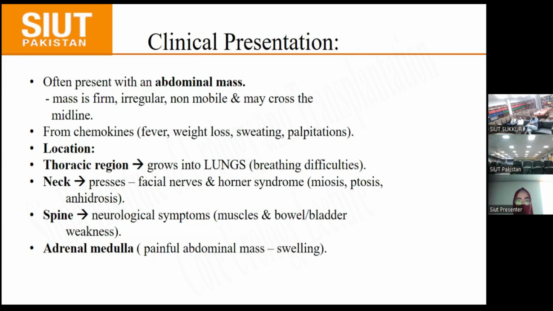In thoracic origin, it may grow into the lungs, causing breathing difficulties. In the neck, it presses on nerves and later causes Horner syndrome as a result of involvement of T1. In the spine, it causes neurological symptoms like muscle, bowel, and bladder weakness. In the adrenal medulla, it may present as a painful abdominal mass.